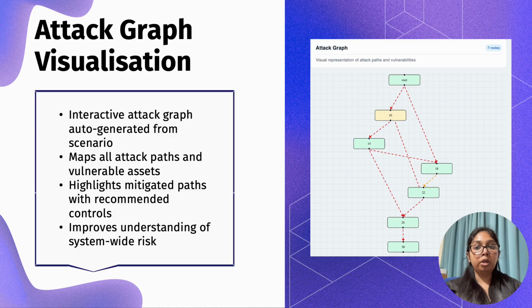The tool automatically creates an attack graph for every scenario. This graph shows all the possible paths an attacker might take and highlights where the biggest risks are. It's interactive, so users can explore the graph and see exactly how their choices will reduce risk. This makes complex information much clearer and easier to act on.